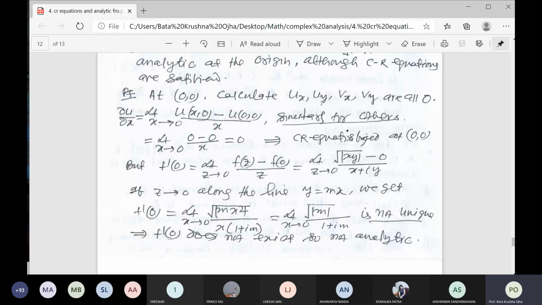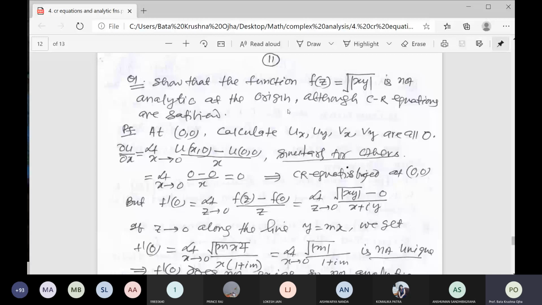For that, u is equal to square root of modulus of xy. So if you put y equal to 0, the result is 0 minus u(0, 0), which is 0, by x, which is not equal to 0 but approaching 0, so the result is 0. So the CR equation is satisfied at the origin.